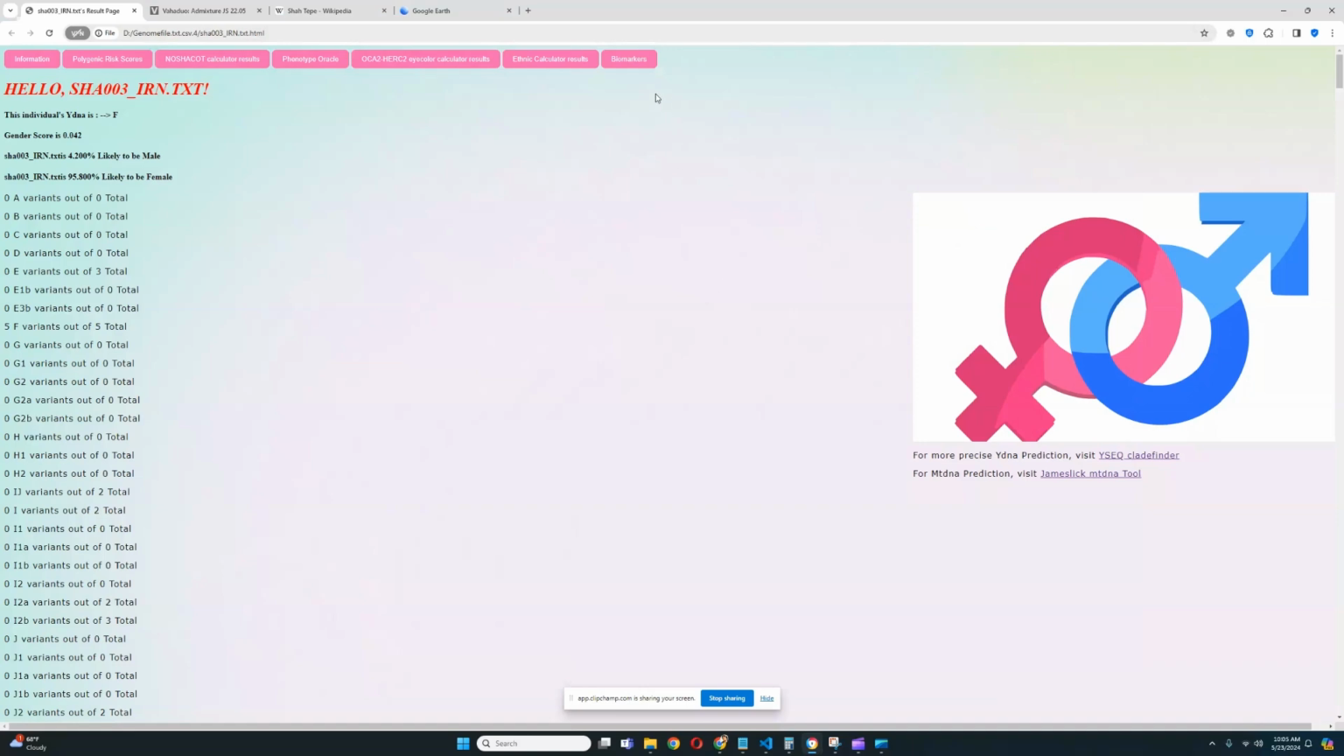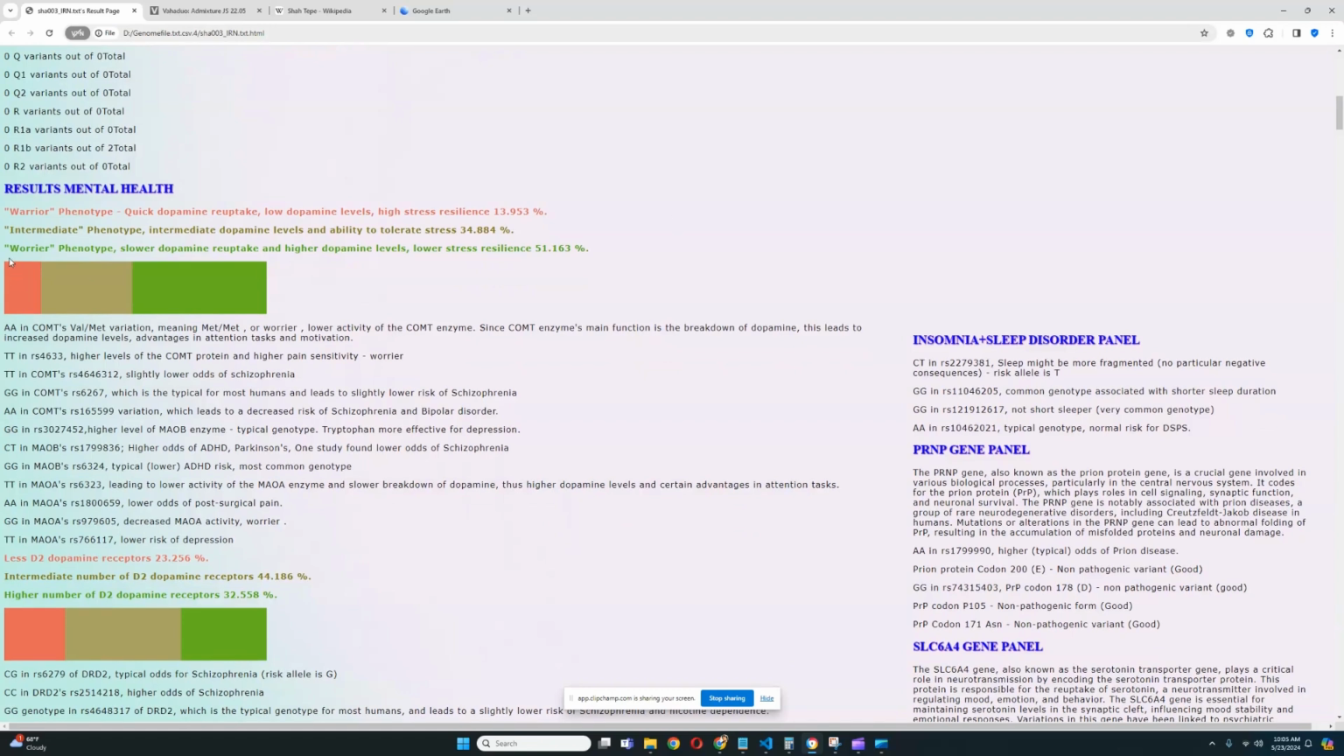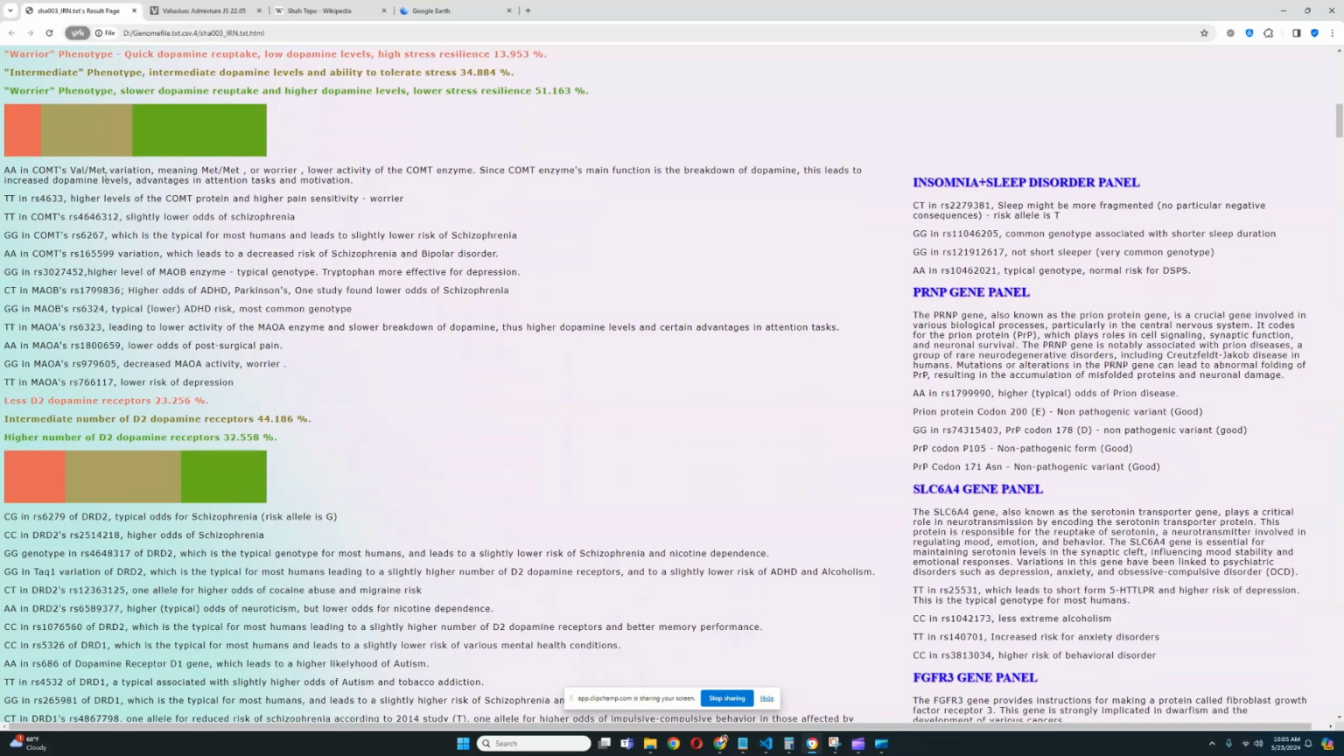Let's look at the monogenic traits now. Let's go through that. So it looks like this person has a predisposition to warrior phenotypes, which means slower dopamine reuptake and higher dopamine levels, lower stress resiliency. That's the highest thing they score. So if you take into account the genotypes in COMT, MAOA, and MAOB, they have a predisposition to essentially lower activity of the COMT, MAOA, and MAOB enzymes. Therefore, slower dopamine reuptake and higher dopamine levels. Higher dopamine levels means a little bit better at attention and motivation, but worse at stress resiliency. There's quite a lot of implications there.